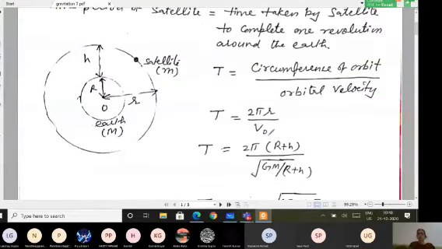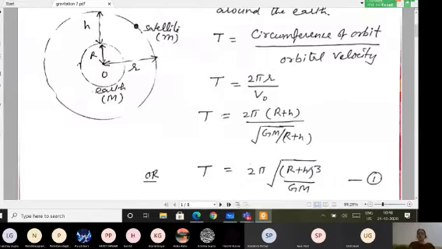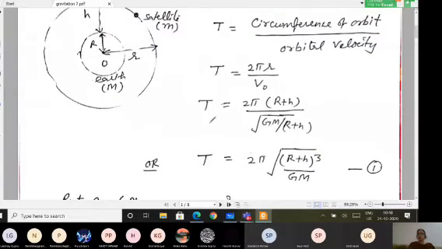The value for the orbital velocity is equal to square root of GM upon small r, and small r can again be replaced by capital R plus h. You can work this out mathematically. Now I can write the equation for the time period T equals 2 pi square root of (R plus h) whole cube divided by capital G, capital M, where capital M is the mass of the earth. This is one expression for the time period. We can use this expression directly in numericals, and we need not derive it at that time. This is one way of writing the time period.